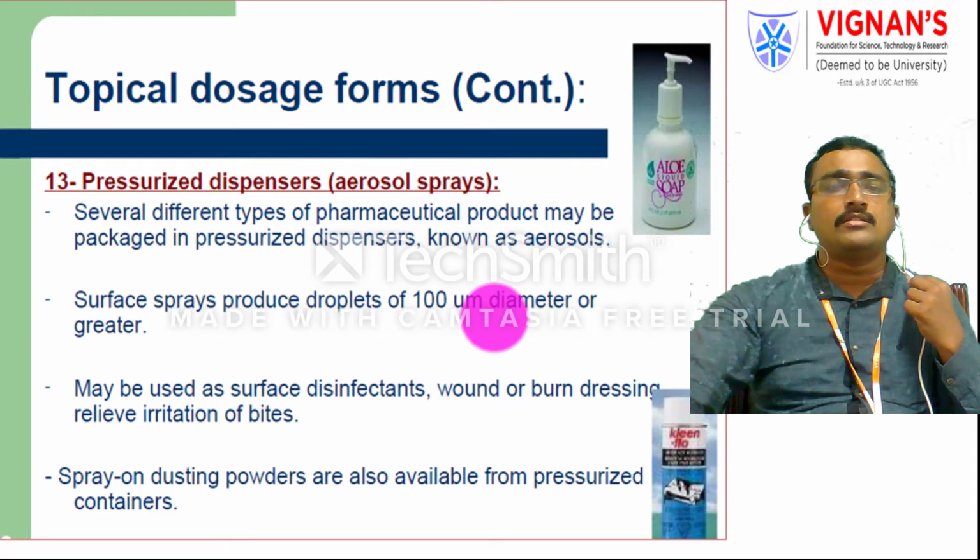The pressurized dispensers like aerosol products and aerosol sprays are also there. These are also applied topically. Several different types of products are available, packed in pressurized nozzles or dispensers, known as aerosol products. Surface sprays mainly produce droplets of 100 micrometers in diameter or greater, based on the spraying nozzle pressure, or whatever pressure you apply on the spraying nozzle. It may produce a greater diameter of particles onto the application site.